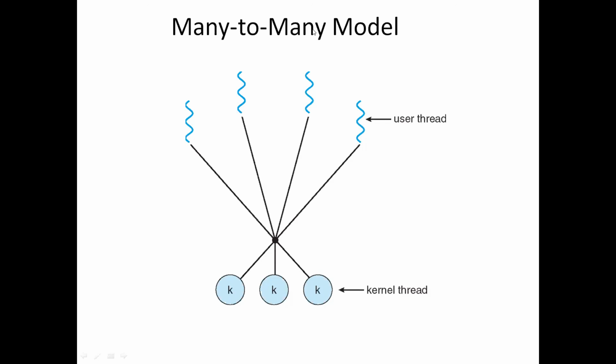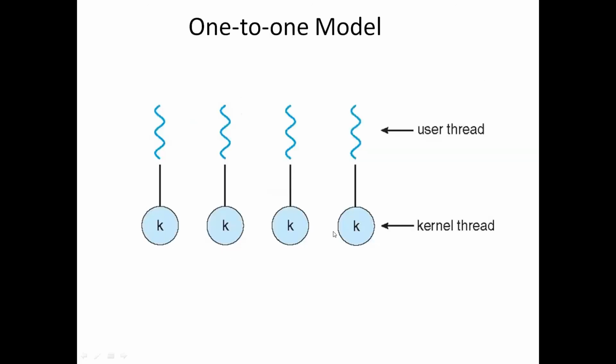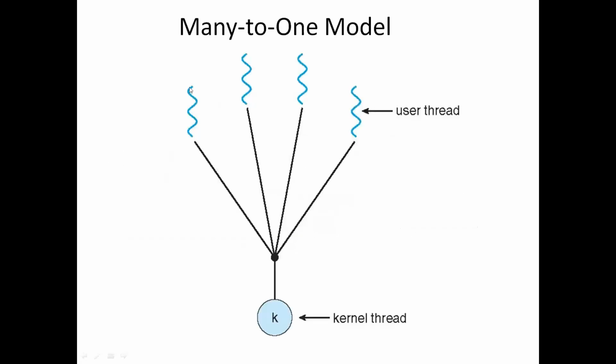There must be a relationship between them, and it is established by these three models: many-to-one, one-to-one, and many-to-many. In many-to-many we have many user threads and many kernel threads. In one-to-one, for every user thread we have a kernel thread, and in many-to-one we have many user threads and a single kernel thread.